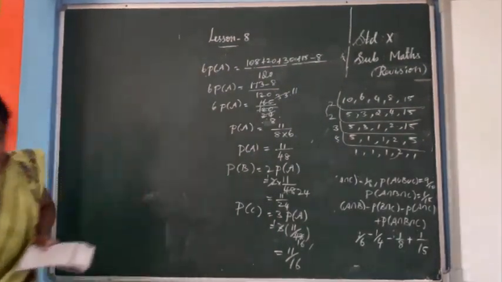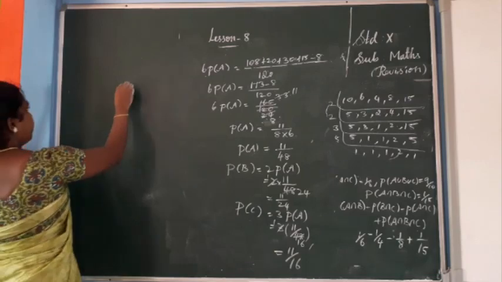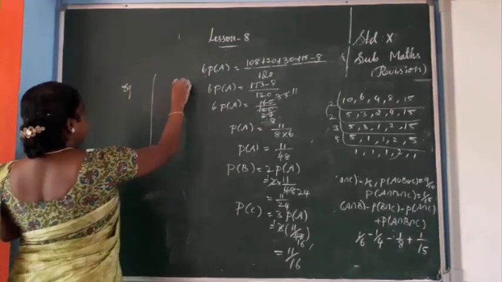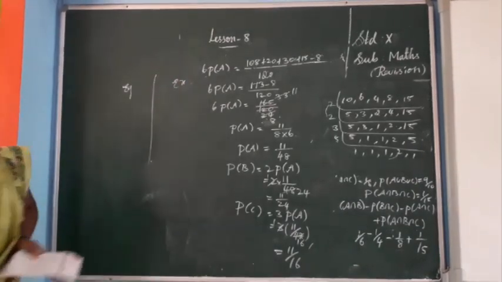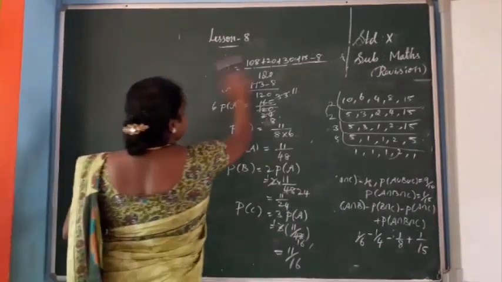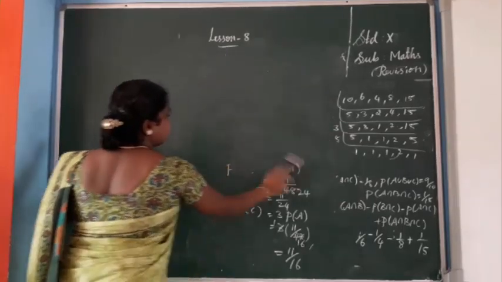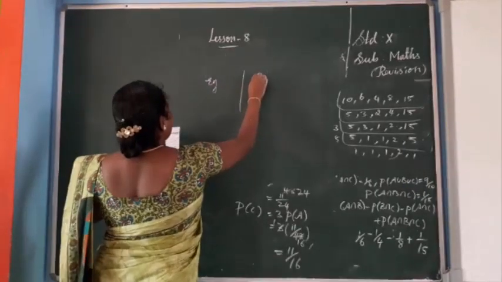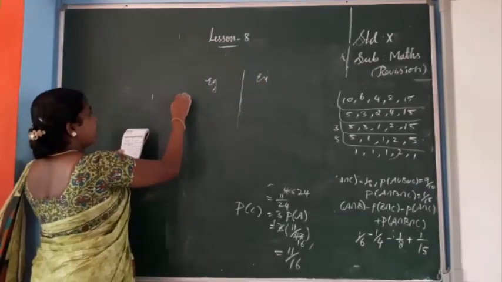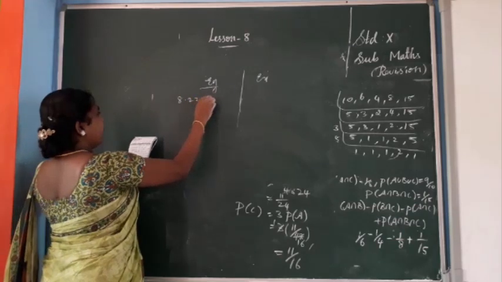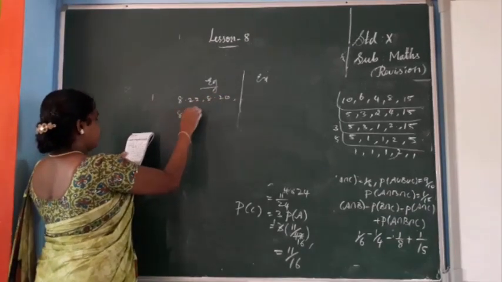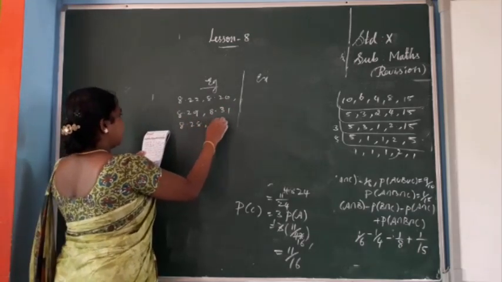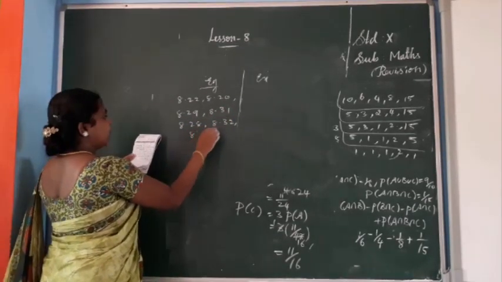Now what are the questions? Example and exercise. First the examples: 8.22, 8.20, 8.29, 8.31, 8.28, 8.32, 8.26.